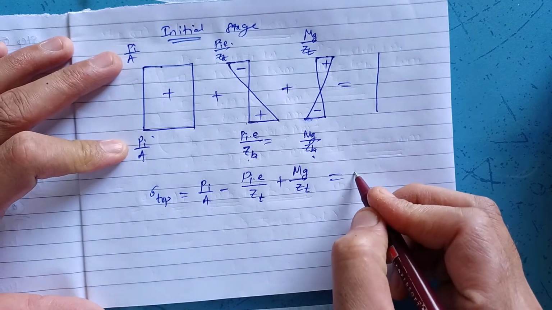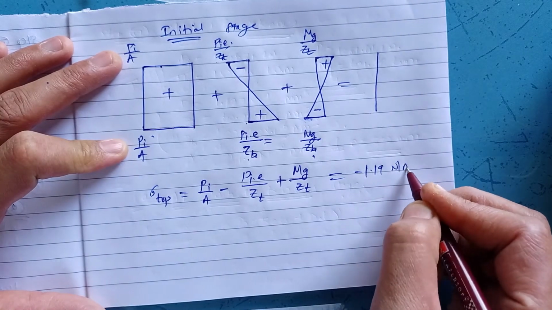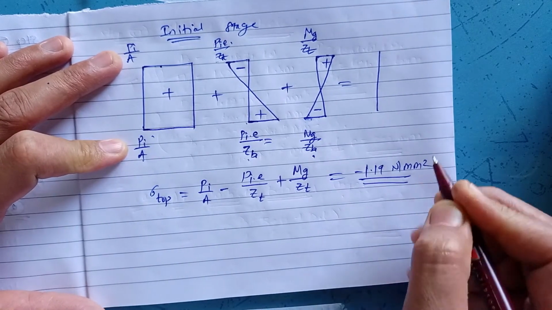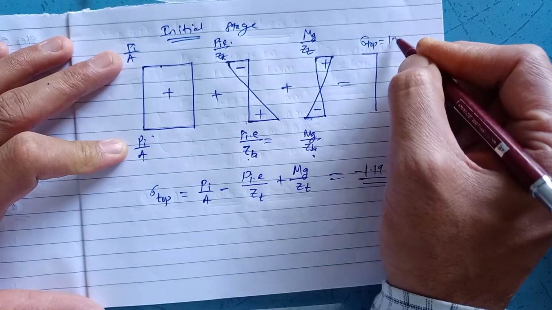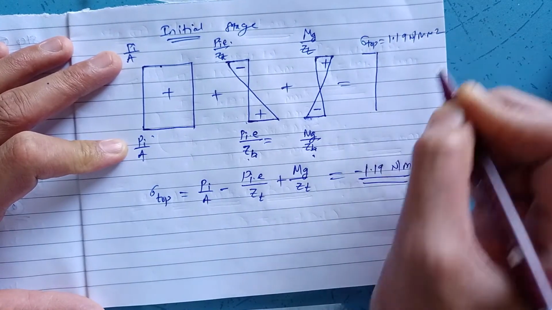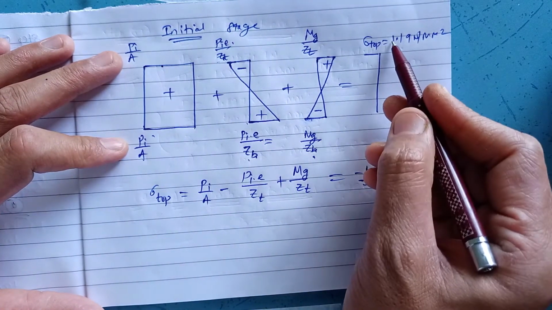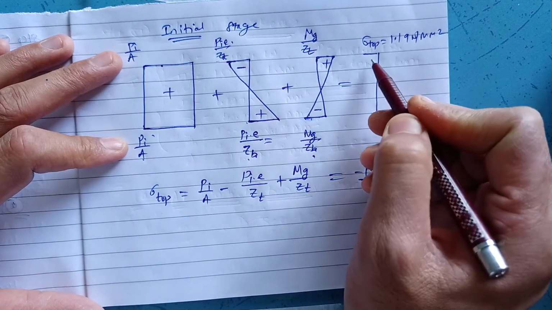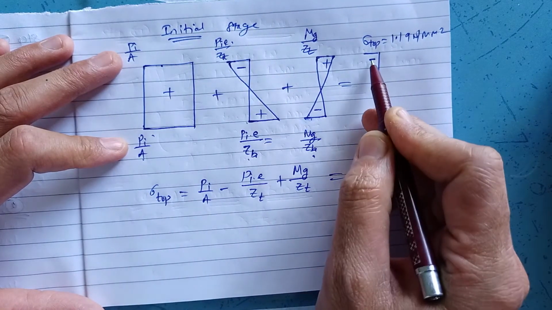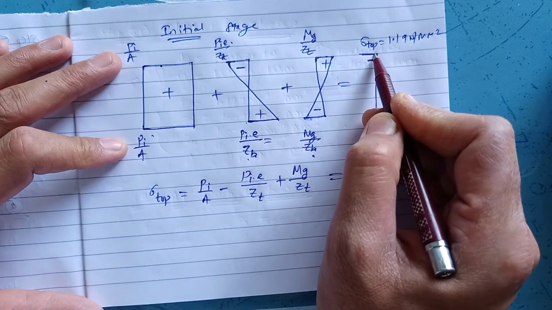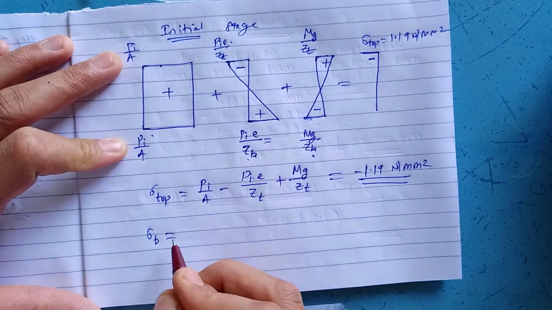We know Pi, gross area A, eccentricity, moment due to dead load, and section modulus at top. By substituting all these, you will get the value minus 1.19 Newton per mm square. Sigma top is minus 1.19 Newton per mm square. Now what does this minus sign indicate? This minus sign indicates the section at the top is in tension, that is top extreme fibers are in tension.